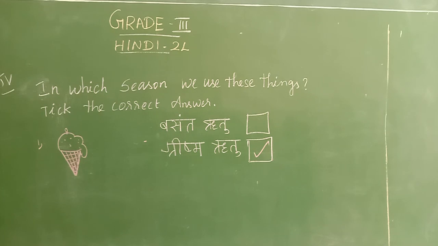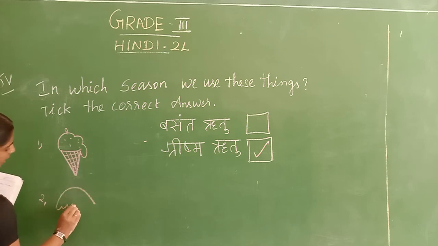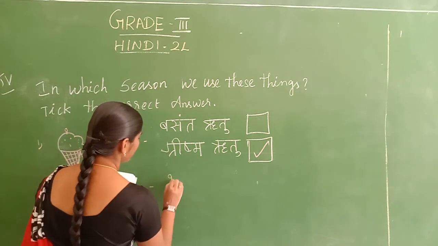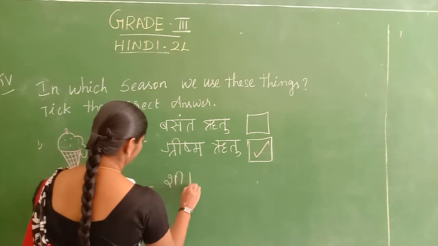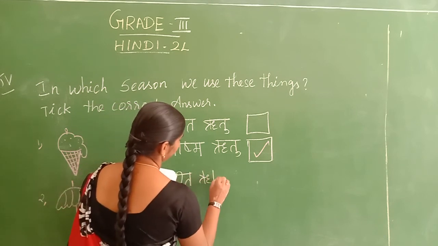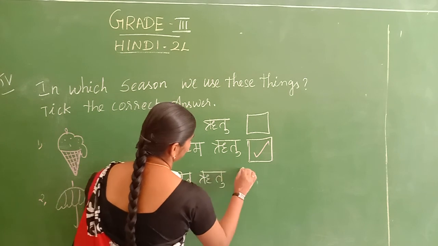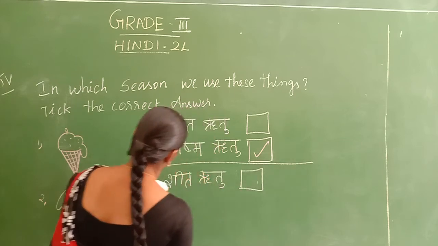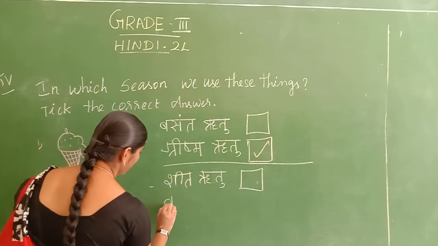Okay, the next, shall we draw? Very simple. We have to find. Already we found, this is an umbrella. So, in which season do we use this umbrella? Sheet Ritu and Varsha Ritu.